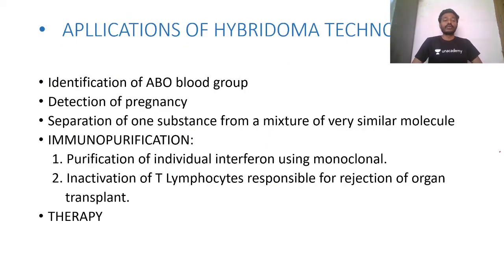Fine. So last point, again for your prelims, what can UPSC ask in prelims? Which of the following are the applications of hybridoma technology? You know only one application through this lecture, that is to produce monoclonal antibodies, that is for development of immunity, that is to fight diseases. But hybridoma technology is also used in the identification of ABO blood group, because in ABO also, antibodies play the role. We will take a separate lecture on blood groups, so in that I will explain this to you.